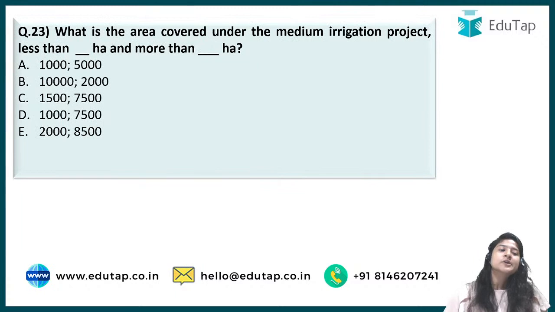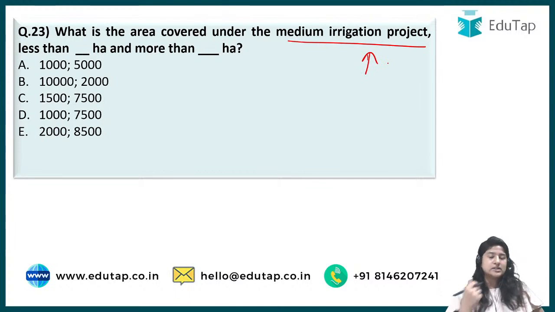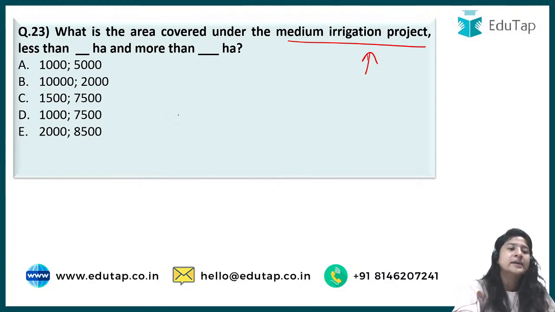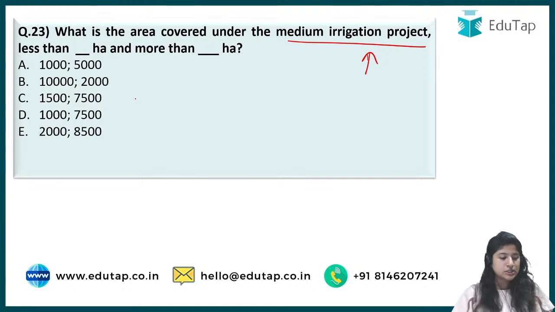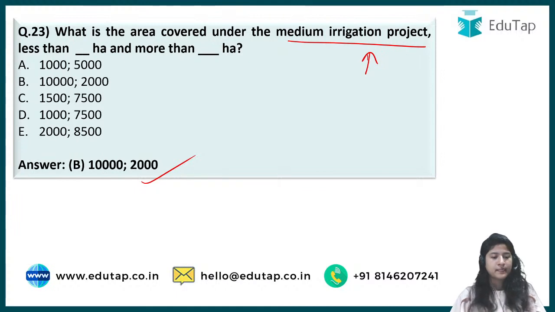Next comes question number 23, which says what is the area covered under the medium irrigation project? A similar question was asked in one of the previous year questions that we have already done, but that was for, I guess, major or minor. You tell me. The correct answer is option B. So the correct answer is 10,000, and then we have 2,000.